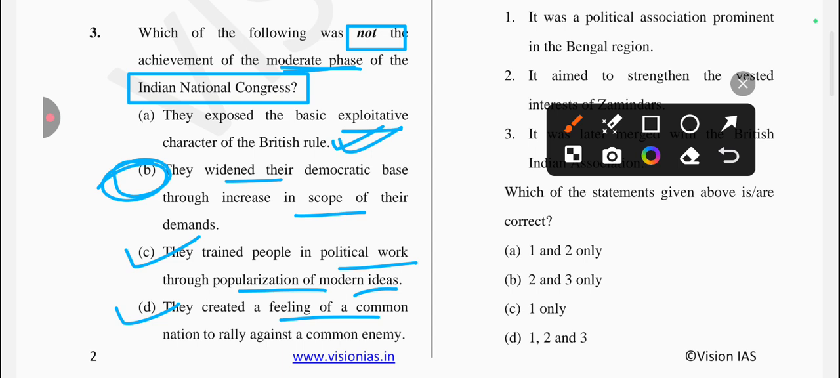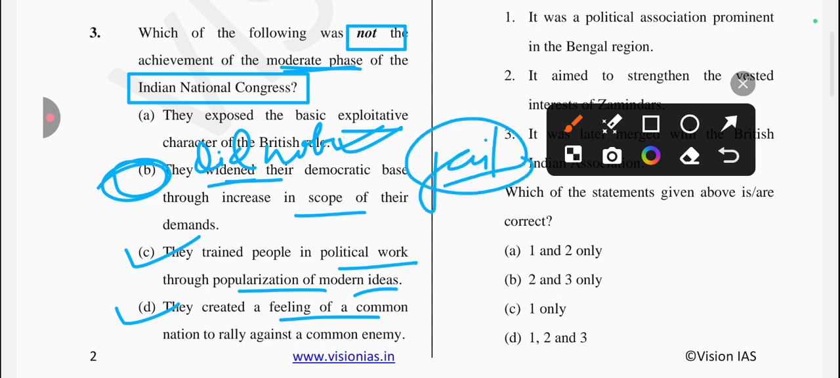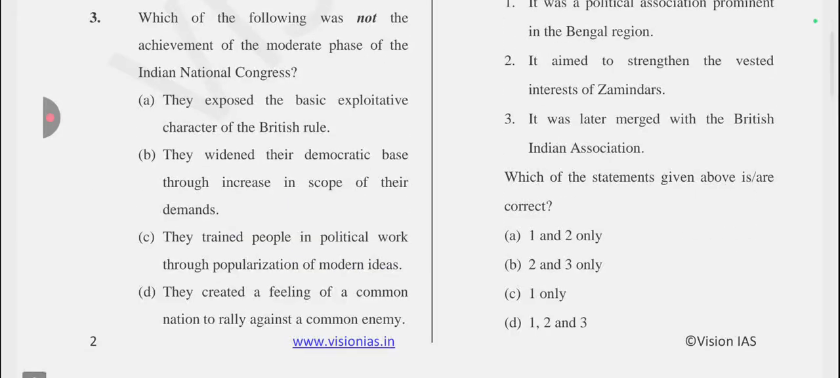So they did not widen their democratic base through increase in the scope of their demand. Okay, so basically it was failed in widened democratic base. Okay, fail हो गए थे इसमें INC. So this statement is incorrect. So answer will be option number B is the correct one.